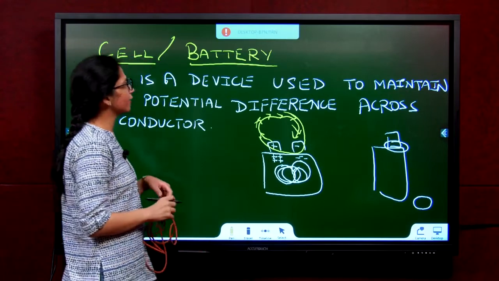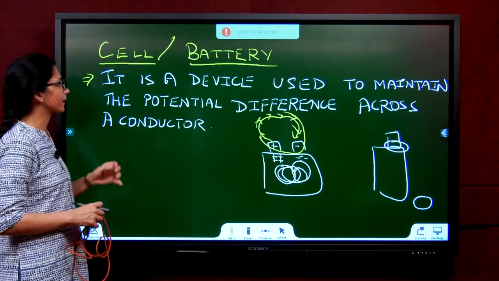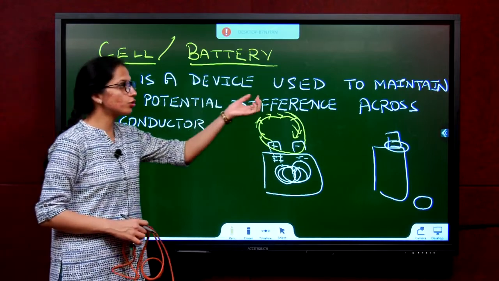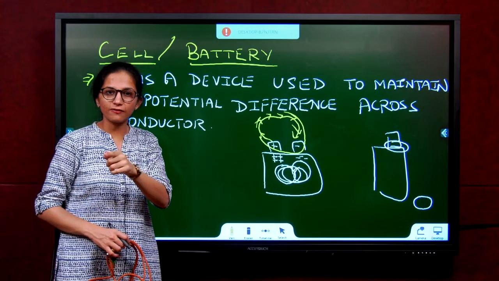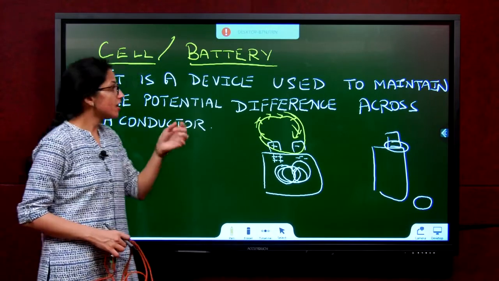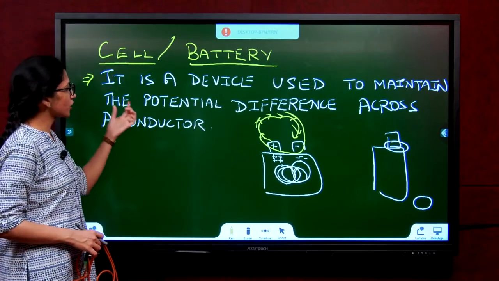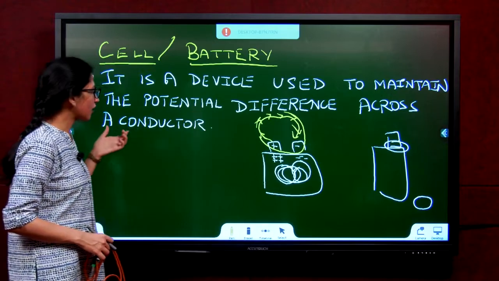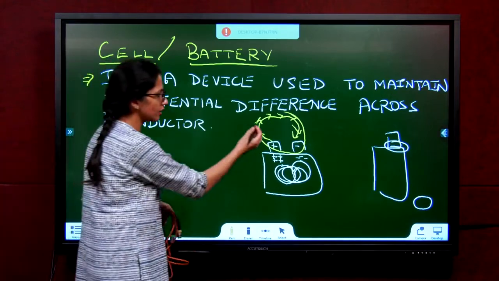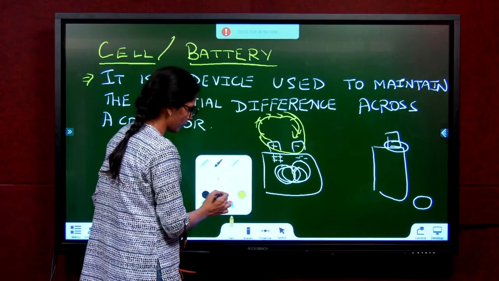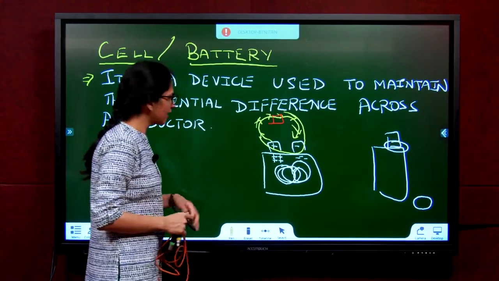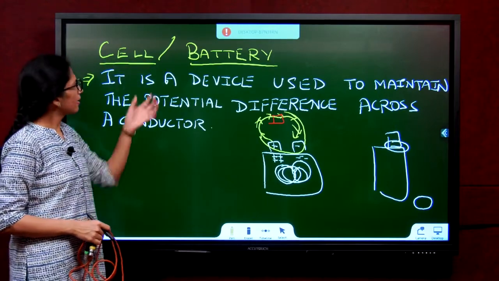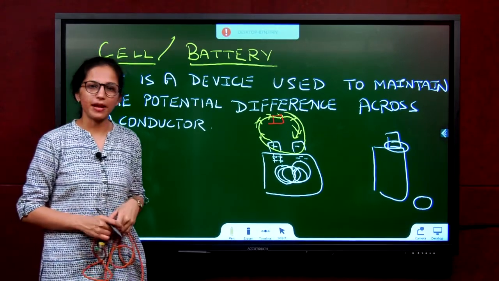So now how do we define a cell or a battery? It is a device used to maintain potential difference. It is the one that is giving you potential difference in your day-to-day life. It is a device used to maintain the potential difference across a conductor. Why? Who's the conductor here? The wire. If you put a mobile phone here, the mobile phone and the wire will become the conductor. As simple as that.